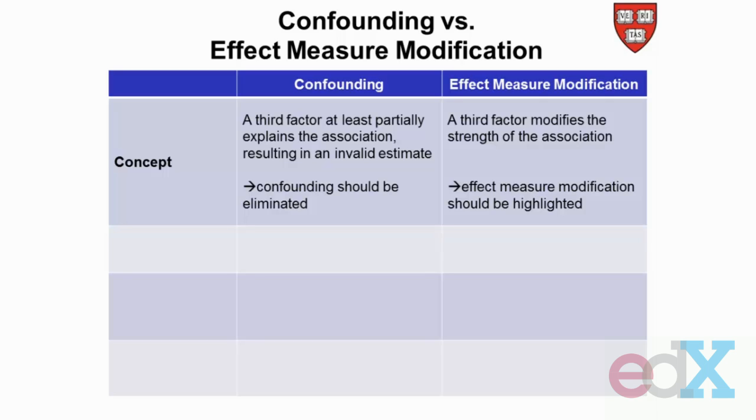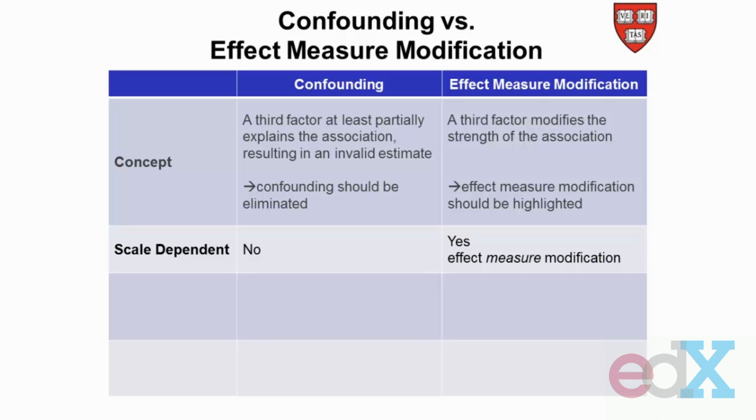On the other hand, when it comes to effect measure modification, what we learned this week is that this is actually useful information that we'd like to highlight because this tells us when an exposure has a different effect on the outcome in different groups of people. And in class, we gave an example, personalized medicine. It would be important and interesting to know whether a certain drug were more helpful or more harmful in certain subgroups of the population.